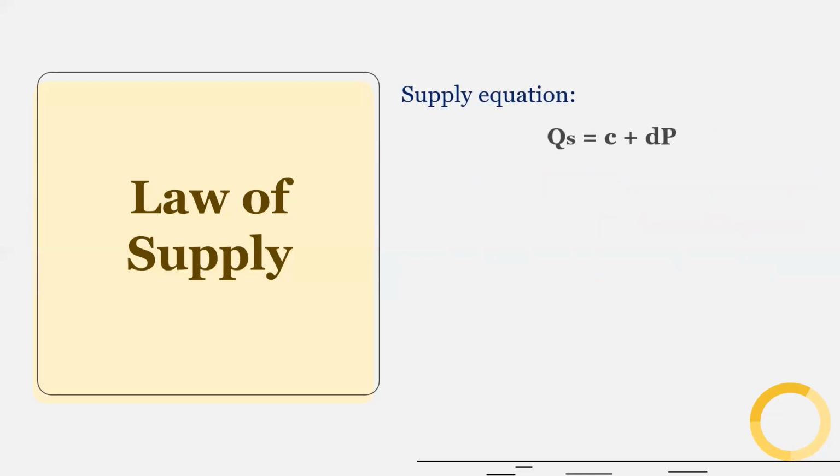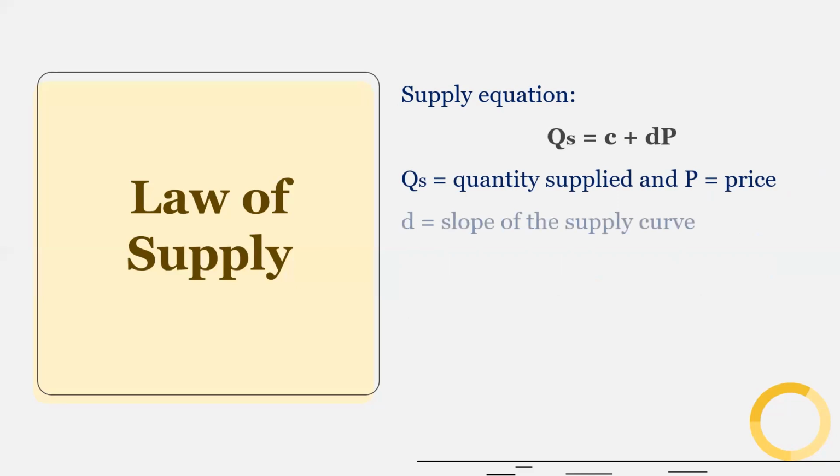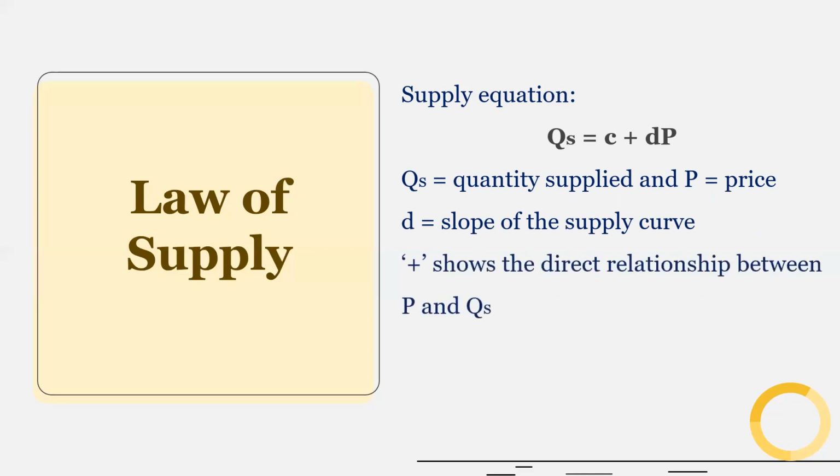This is our supply equation. Here QS is quantity supplied and P is price. D is the slope of the supply curve, and the positive sign shows the direct relationship between price and quantity supplied.